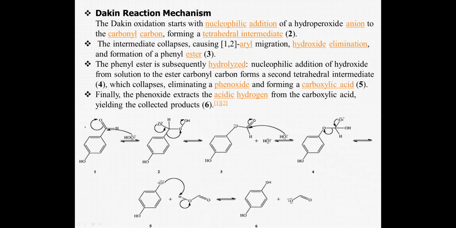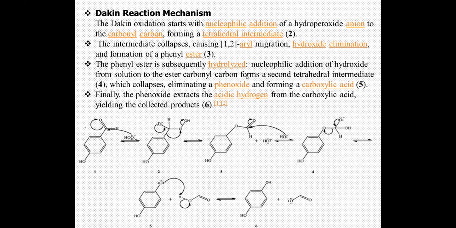You have to always remember the first and foremost important step: the formation of the hydrogen peroxide anion. Where is it formed from? From the basic, alkaline condition. It removes a proton from hydrogen peroxide to form the anion. This anion then attacks and undergoes a nucleophilic addition reaction on the carbonyl carbon, forming a tetrahedral intermediate.